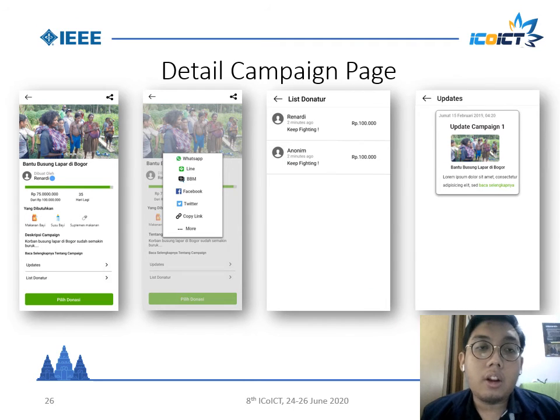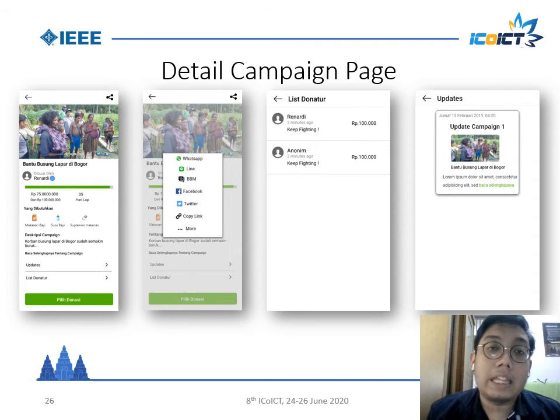Okay, after the user chooses a campaign, the user can get into the detail campaign page. So this is the content of the detail campaign.